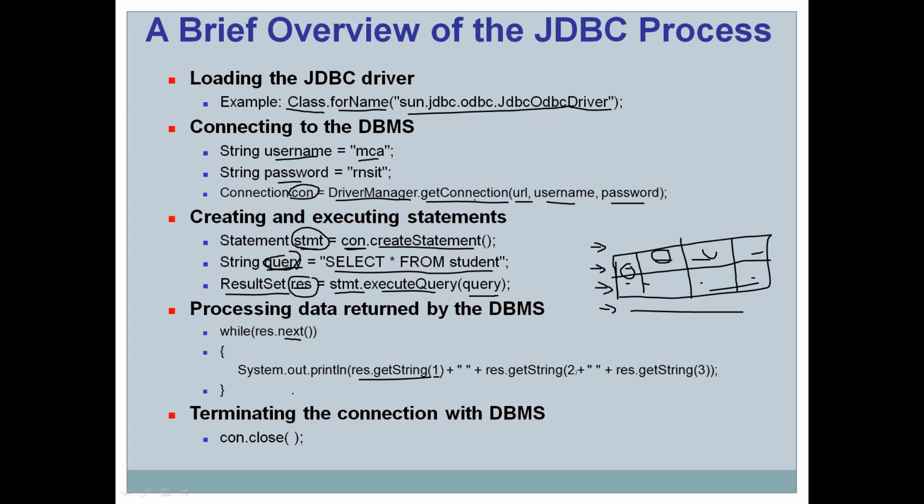The last step is closing the connection. Once the work is done, we have to close the connection by using con.close. Once the connection is closed, the application cannot communicate with the backend database. So these are the JDBC steps which need to be followed by an application to connect with a backend database.